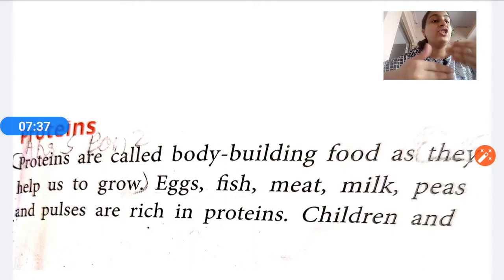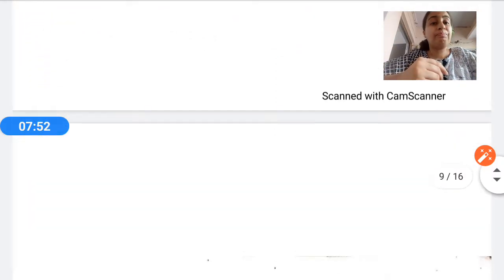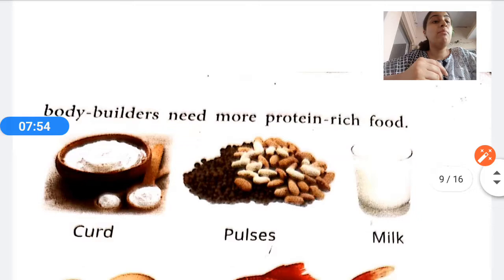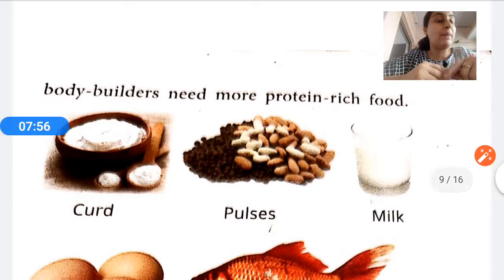Egg, fish, meat, milk, peas and pulses. These are the food items that are rich in proteins. Eggs, fish, meat, they are the items where the protein content is very high. Children and bodybuilders need more protein. The children, especially it is for you. You need more proteins to grow healthy.